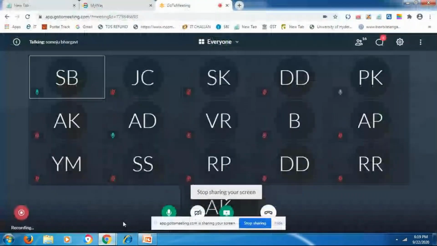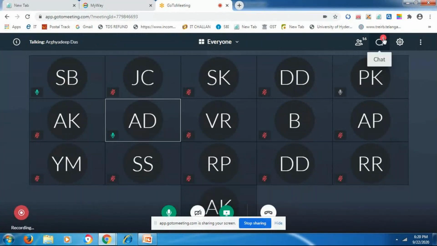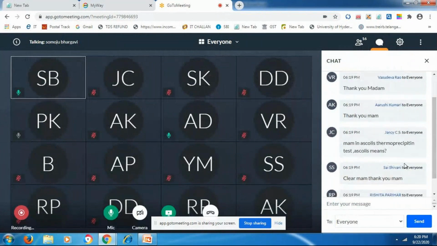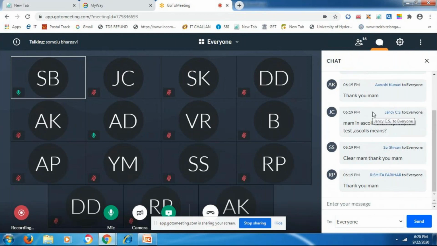Okay, ma'am, Jansis is asking a question from the comment section: in the Ascoli thermoprecipitation test, what does Ascoli mean? Ascoli here is for detection of anthrax.